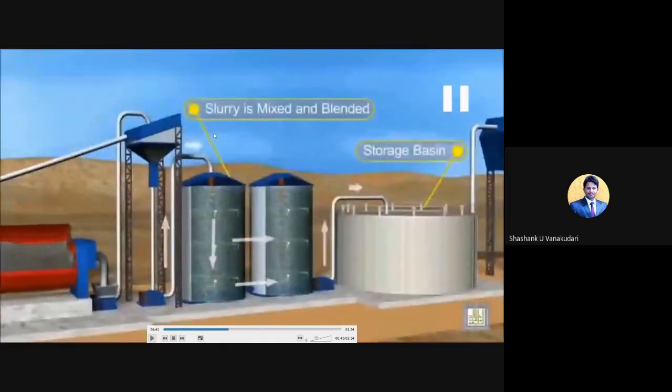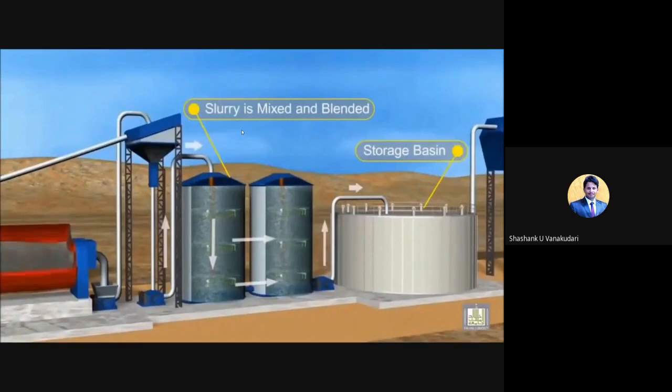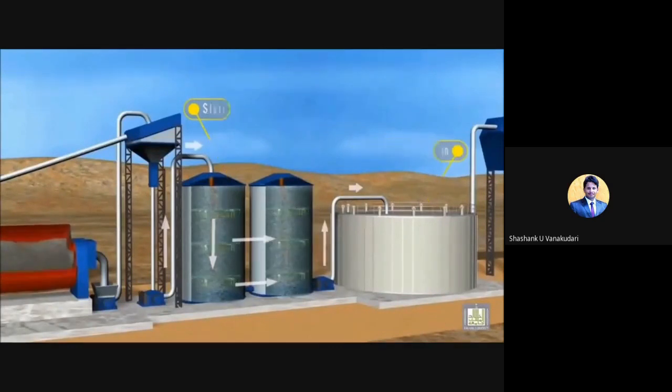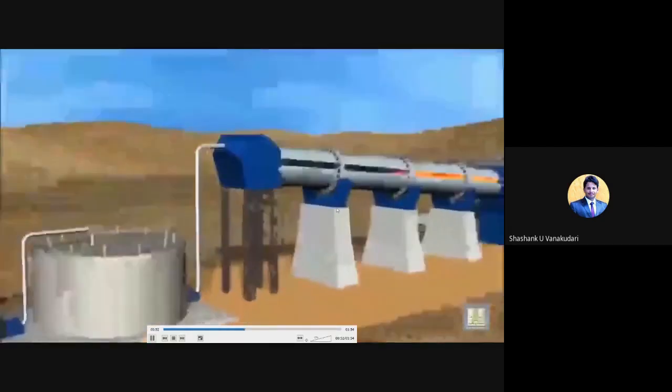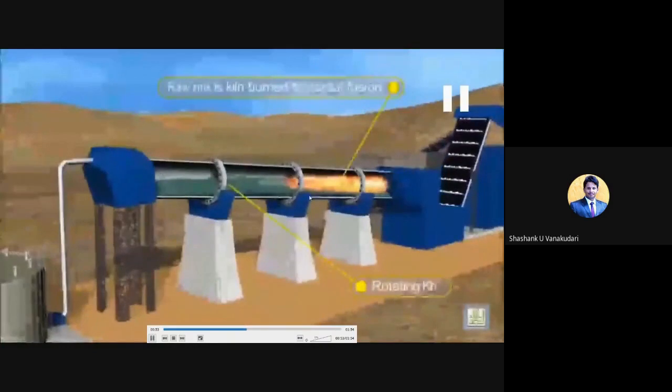Now we have added two ingredients, the raw materials, that is clay and limestones, along with water, so that forms what? Slurry. Now the slurry is mixed and blended in this chamber and sent to the storage basin. The paste formed by adding water is sent to this particular chamber. And here you can see the rotary kiln.